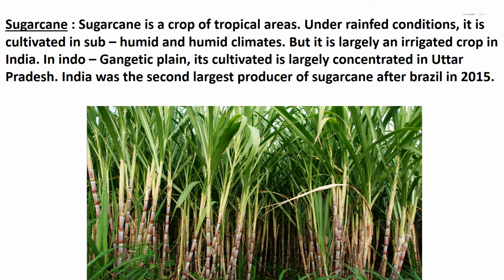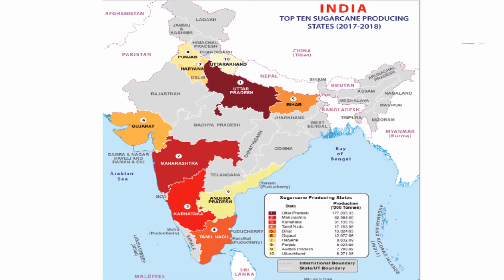India was the second largest producer of sugarcane after Brazil in 2015. Sugarcane growing area in western India is spread over Maharashtra and Gujarat. In southern India, it is cultivated in irrigated tracts of Karnataka, Tamil Nadu, Telangana and Andhra Pradesh. Its yield is low in northern India. In the given image, the map of India shows top 10 sugarcane producing states in the year 2017 and 2018.